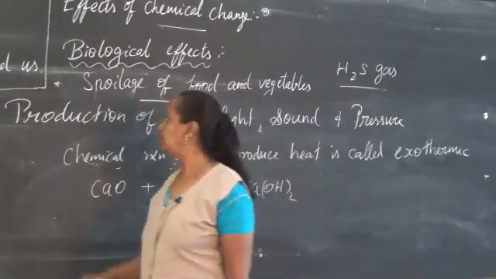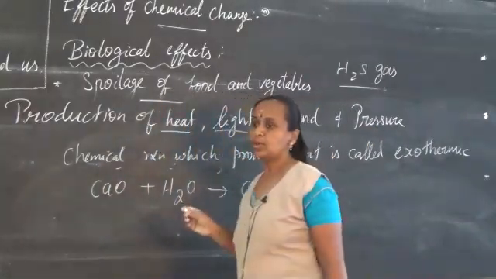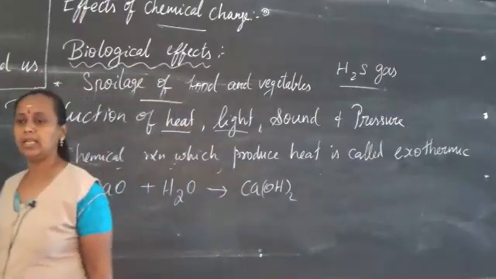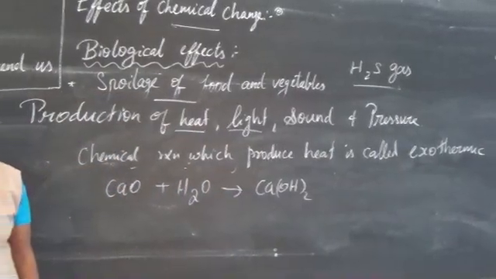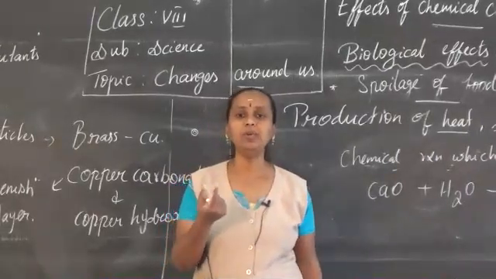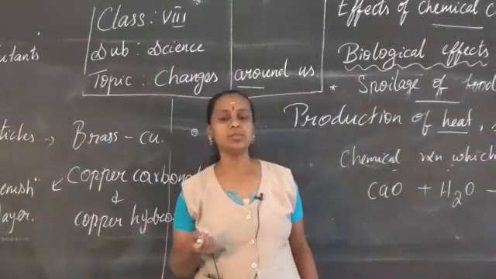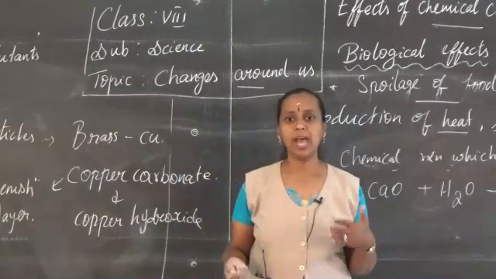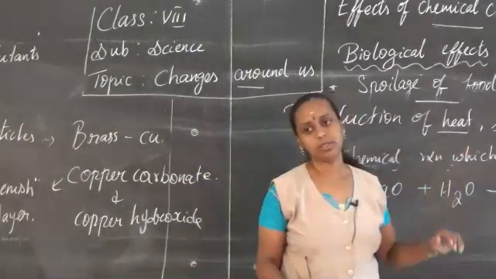The next thing we are going to learn about is light. When you light a candle, it burns. How does it burn? The wax present reacts through chemical reactions and gives out light. So that is the reason: chemical changes happen to produce light also.